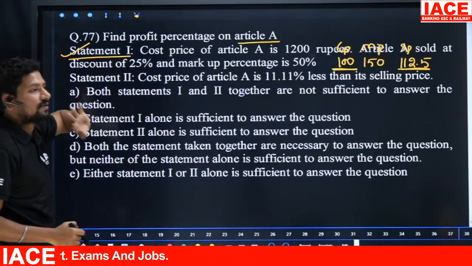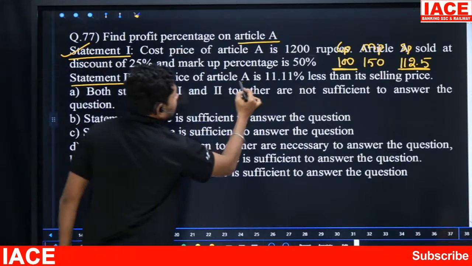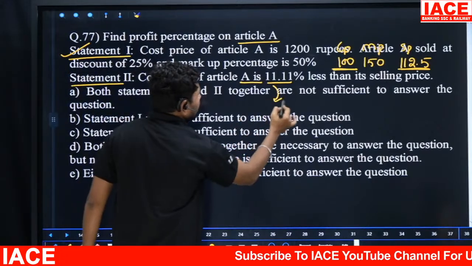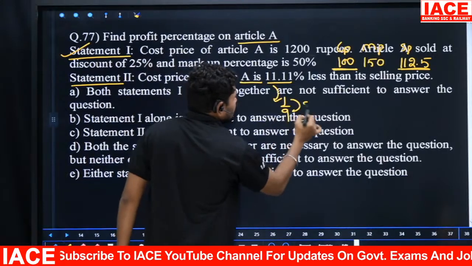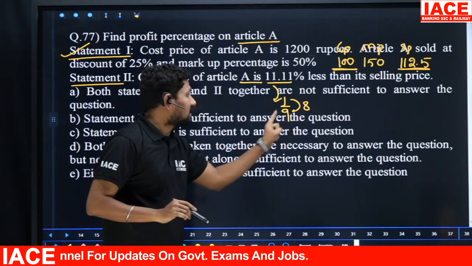what was the profit is required. And coming to the next statement 2. Cost price of article A is 11.11%. Okay, 11.11% means nothing but 1/9. Okay, less than the selling price. 1/9 means, look at 8 rupees cost price, the selling price is 9.